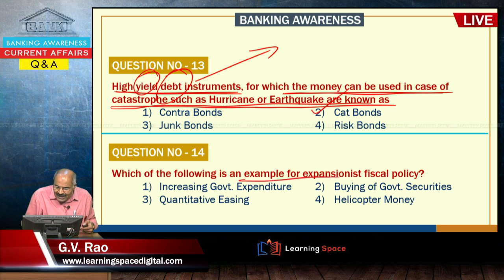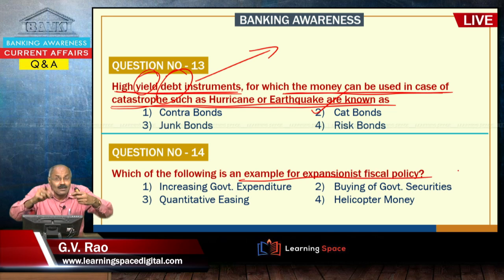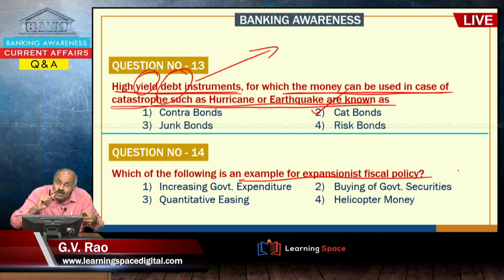Which of the following is an example of expansionist fiscal policy? Expansionist monetary policy, first let us understand. Expansionist monetary policy is nothing but more money coming into circulation. What are the ways of expansionist monetary policy?